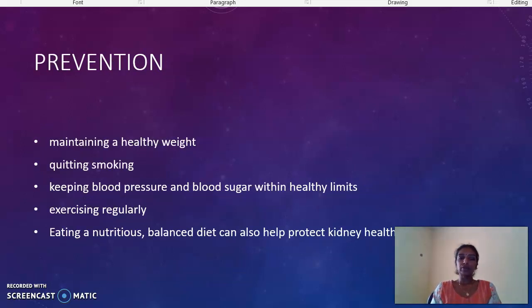Next, we are moving on to the preventive measures. Here, the patient has to maintain a healthy weight. Then, if he is a smoker, that is to be quit. Then, blood pressure control and blood sugar control. Then, regular exercise. Then, a nutritious, balanced diet to be taken by the patient.